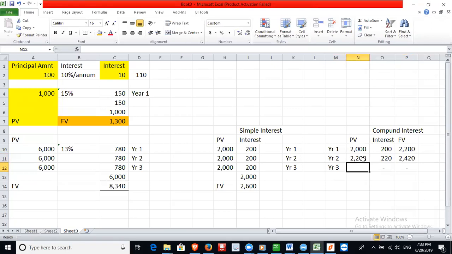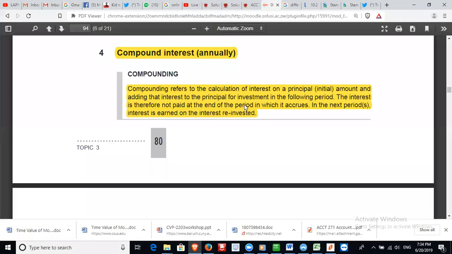So meaning to say the future value after year 2 is going to be 2,420. In year 3, we invest this amount. So we are investing 2,420, and the interest element is going to be 242, and our future value after year 3 is going to be 2,662, whereas on simple interest the future value is going to be 2,600, right? So that's all about compound interest.